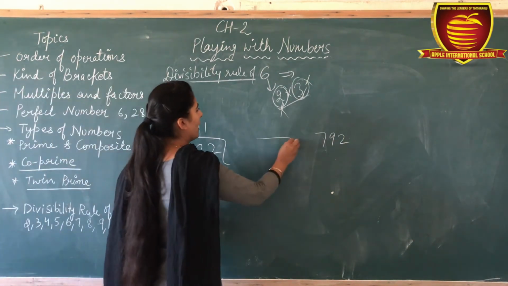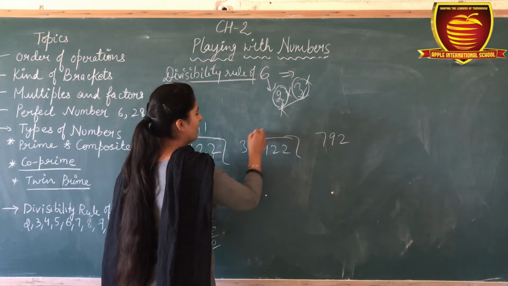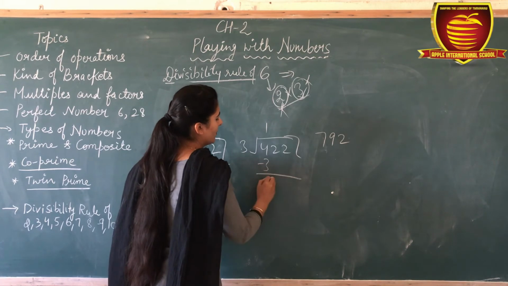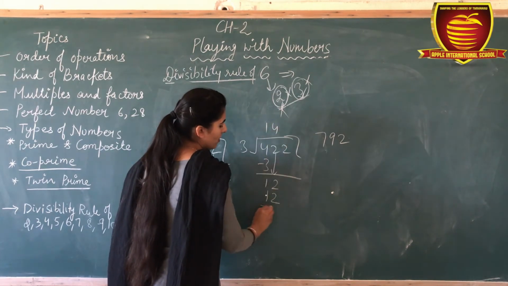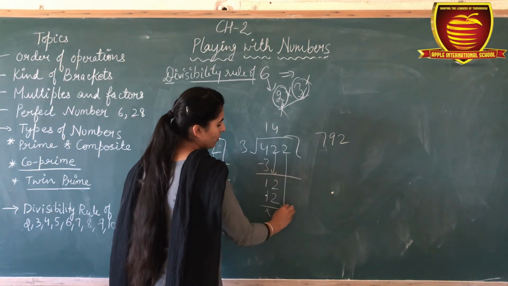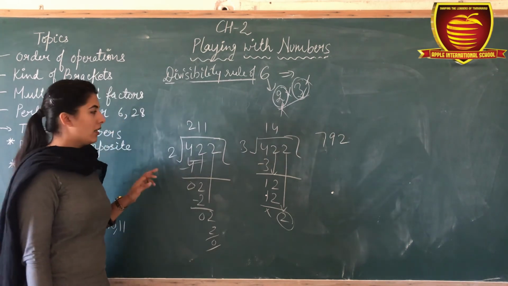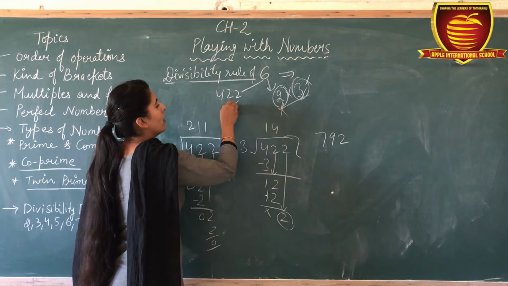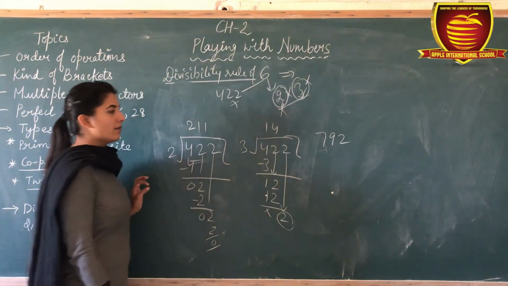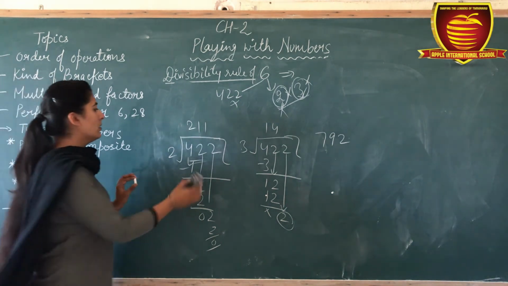Now check for 3. 4, 2, 2. 3 ones are 3, 3 fours are 12. Now 2. Not divisible by 3. Okay. It means 422 is also not divisible by 6. Is it clear? Now for 792.